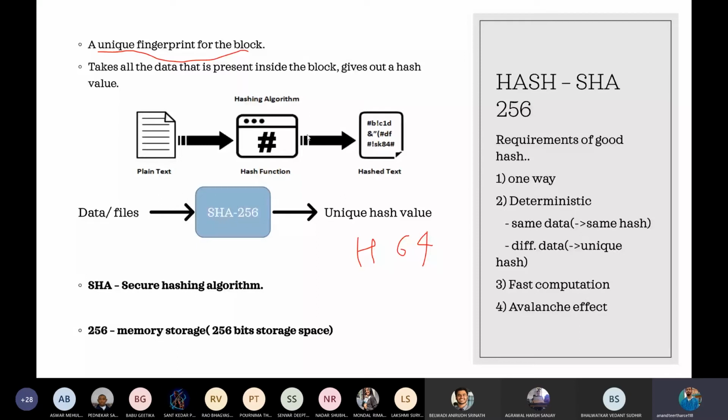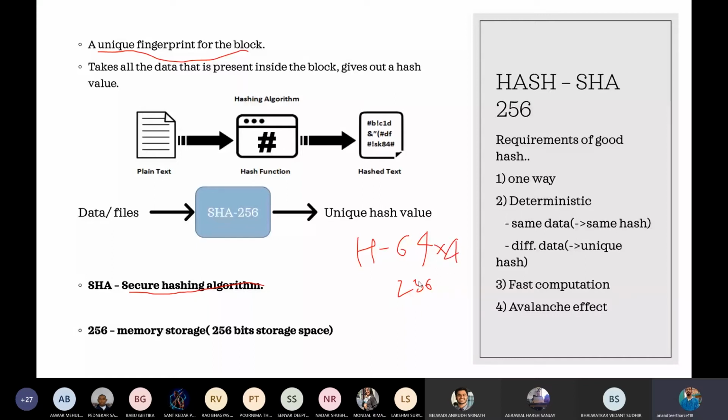What we actually do is take all these things, put them inside the hashing algorithm, and then we get the unique hash. Now let's see the SHA-256 hashing algorithm. SHA stands for Secure Hashing Algorithm, and 256 because the hash is a hexadecimal value 64 characters long. If we convert it into binary, it will be 256 characters long, because each hexadecimal character corresponds to 4 binary characters. So 64 times 4 is 256.